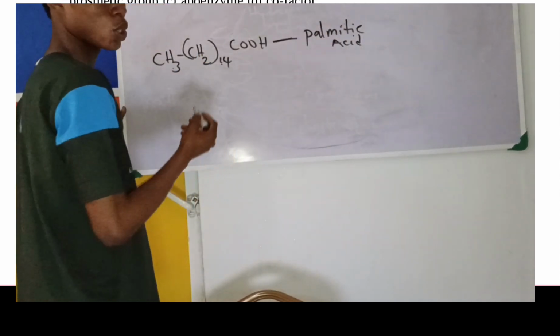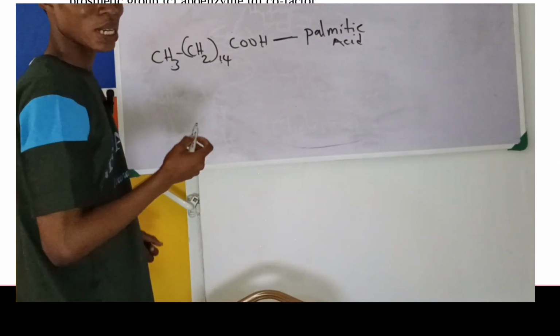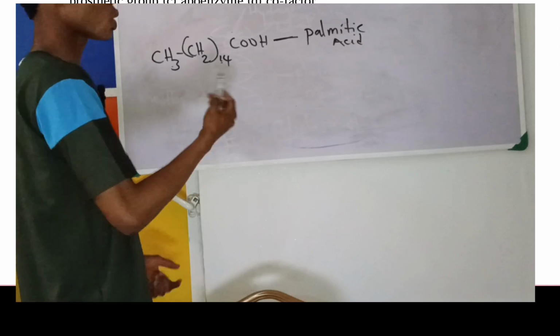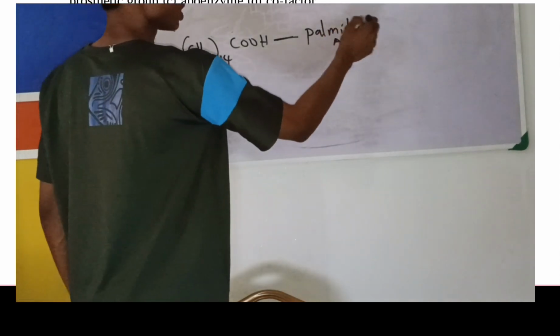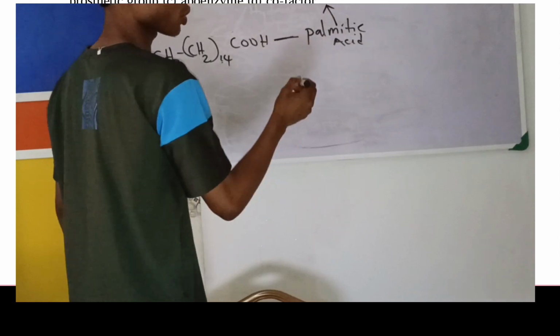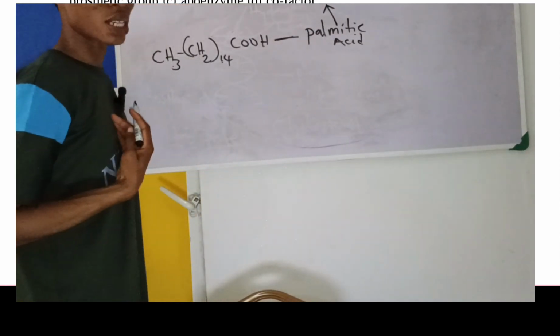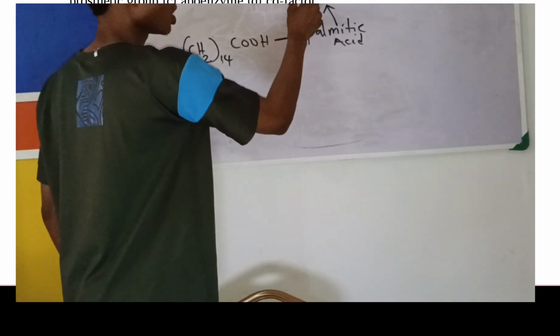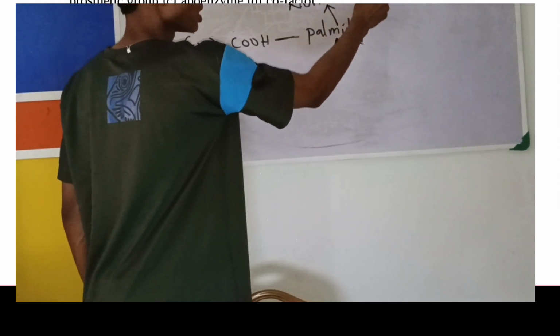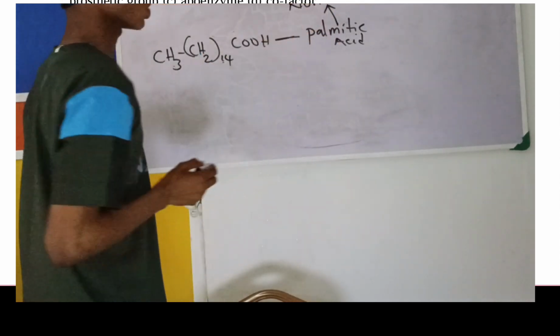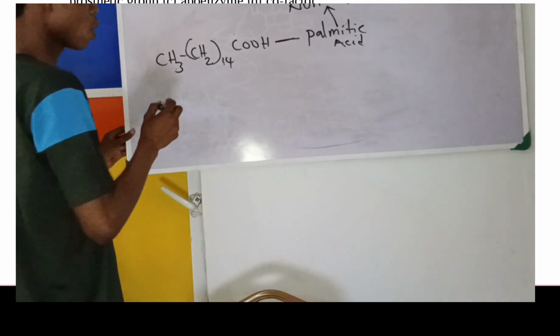Can our body synthesize this one? Yes, our body can synthesize this one. Why? Because there's no double bond set. So our body can synthesize it. So if our body can synthesize it, is it essential or non-essential? If our body can synthesize it, then it is not necessary, it is not essential that we get it in our diet. So this one is non-essential. If you have another one like this,